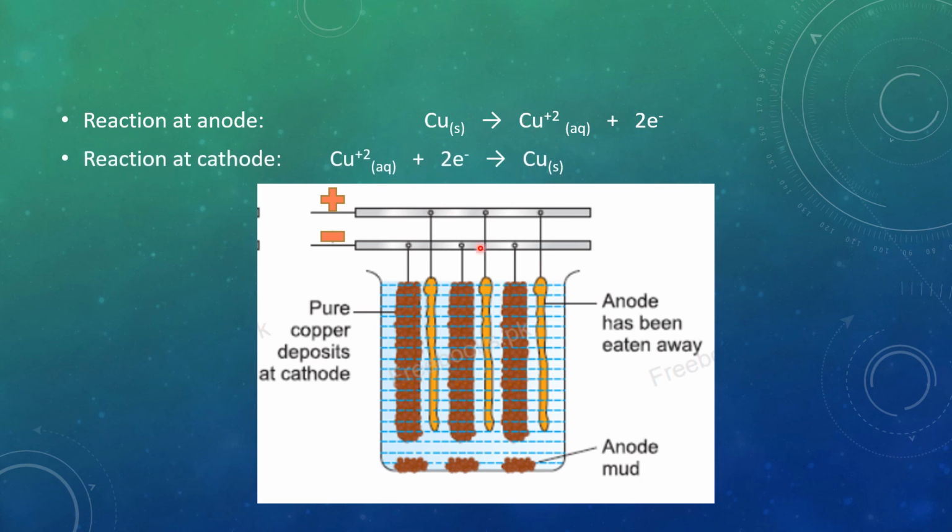And what happened at the cathode? These copper ions from the solution will move towards this cathode, and at the cathode they will gain electrons and deposit here in the form of solid copper. You can see it is the pure copper deposit on the cathode, and these anodes are consumed after time.